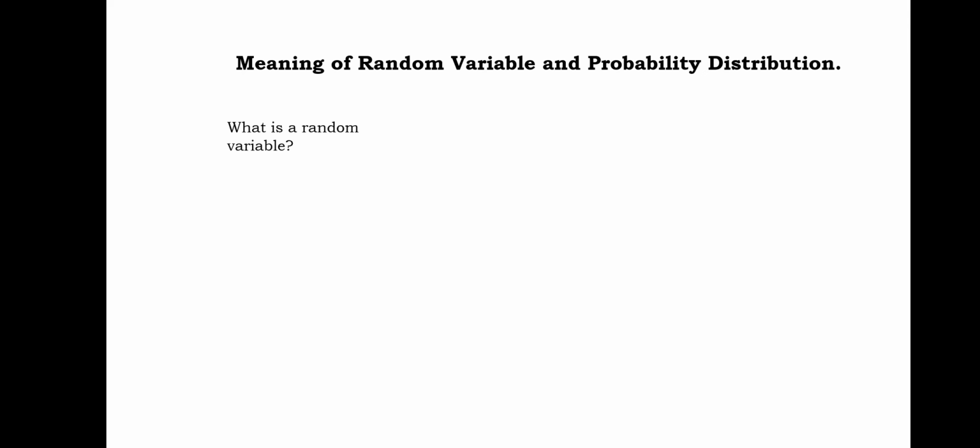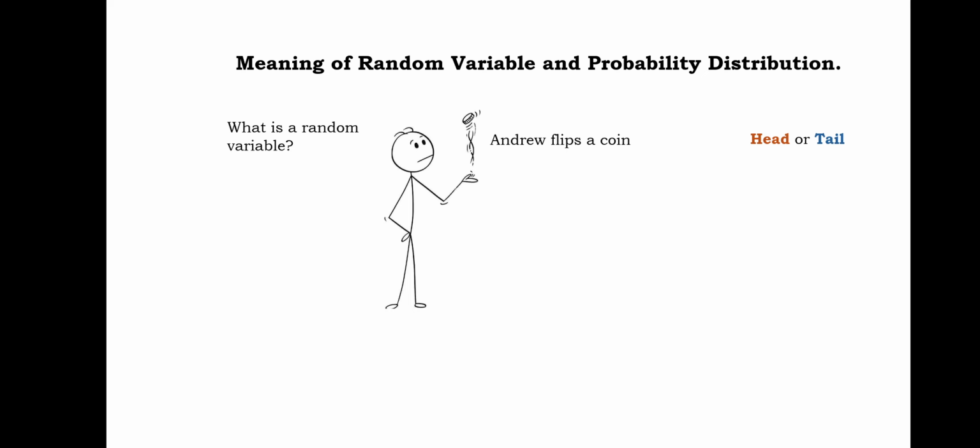So let's start learning what a random variable is. Let's take the example of a guy called Andrew. Andrew flips a coin. And when Andrew flips a coin, he knows that only two things can come. Either a head will come or a tail will come. And this is known as an outcome.